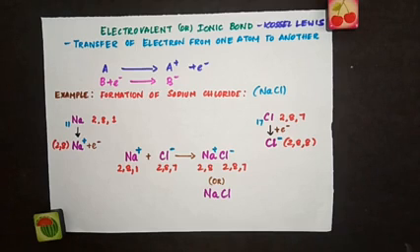For example, in a sodium chloride crystal, each sodium ion is surrounded by 6 equally spaced chloride ions and each chloride ion by 6 equally spaced sodium ions, so that there exists an overall electrical neutrality. This is called coordination number. So the coordination number of Na+ is 6 and Cl- is also 6 in NaCl, because each Na+ is surrounded by 6 Cl- and each Cl- is surrounded by 6 Na+.